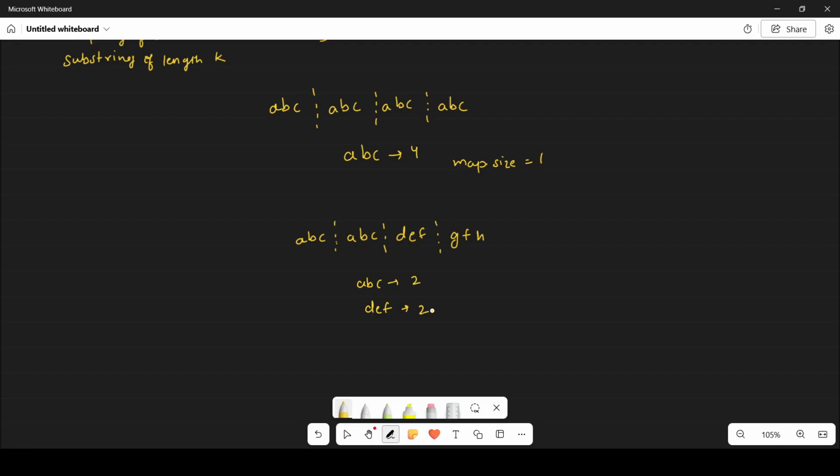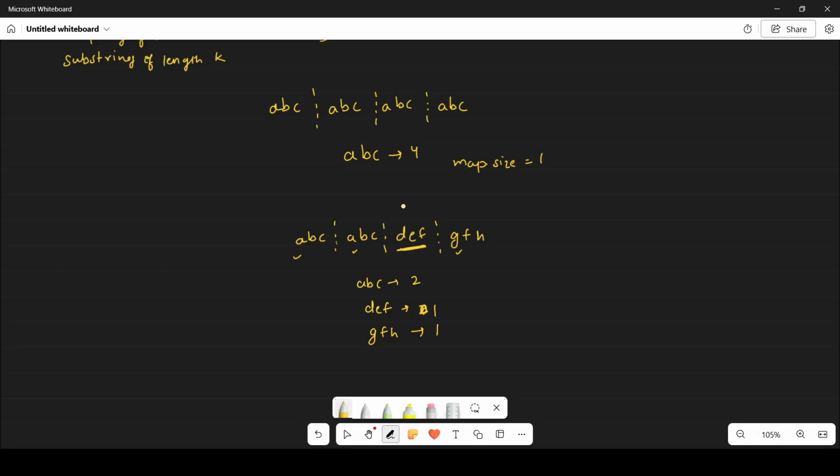So can you change this string into a good string? No, because if you consider DEF as the candidate, you have to change this ABC, this ABC also, and this GFH also.